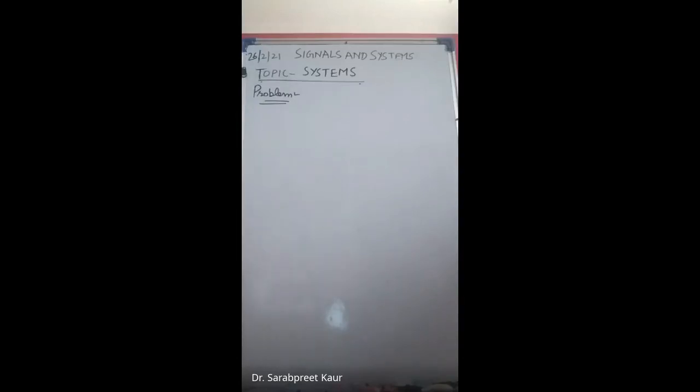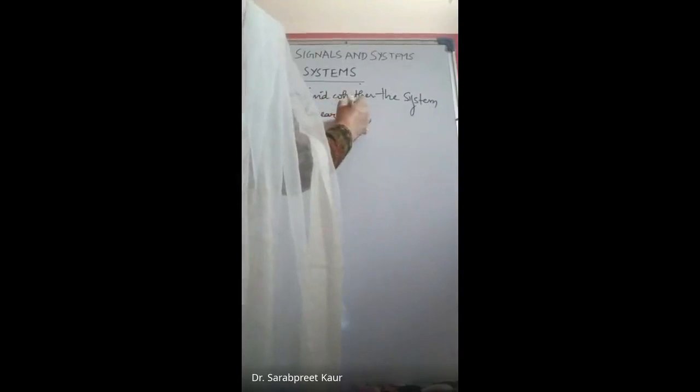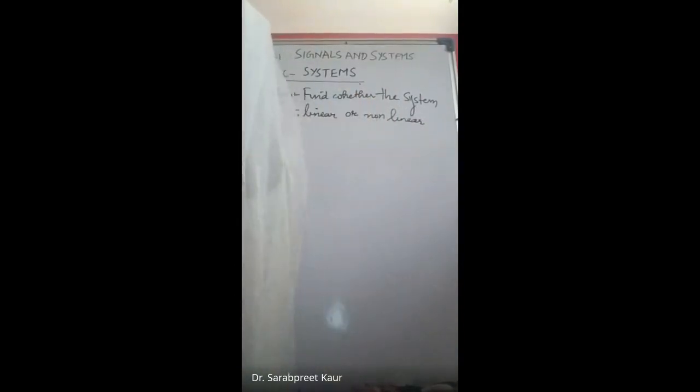So problem is that find whether the system is linear or non-linear. So can anyone tell me what is the difference between linear and non-linear systems? Yes.